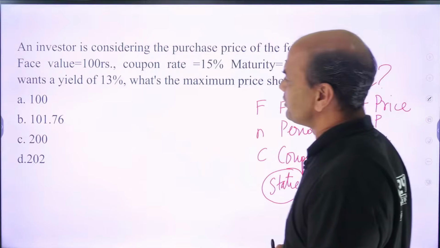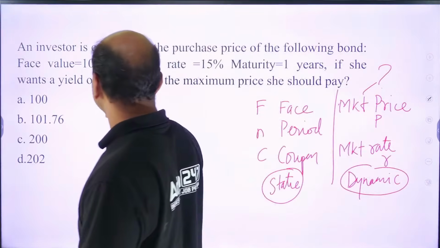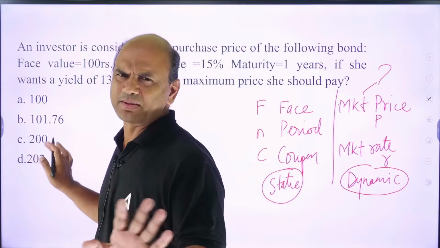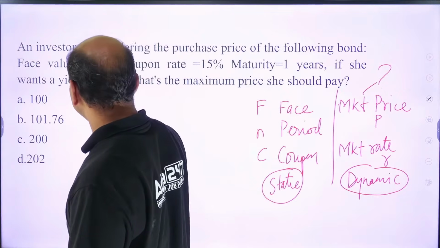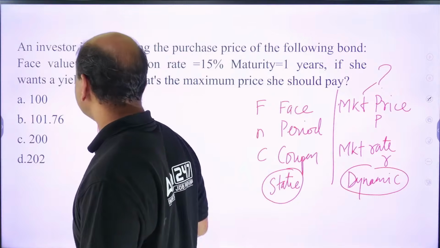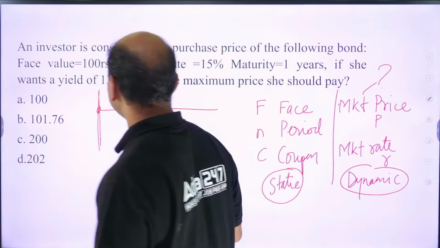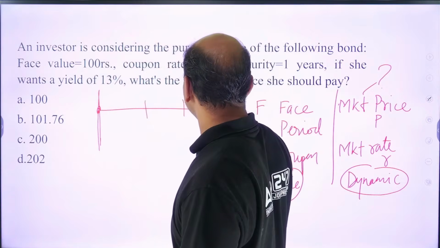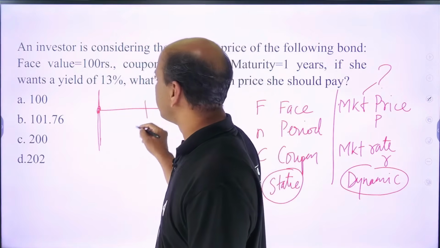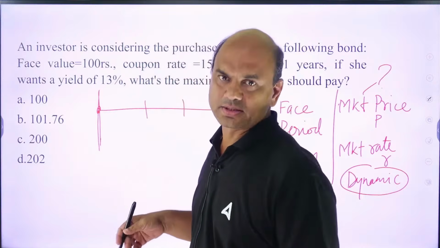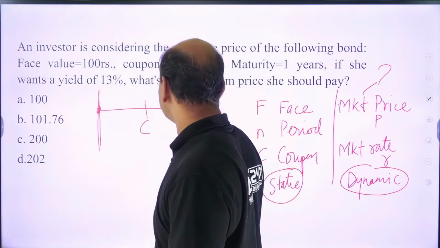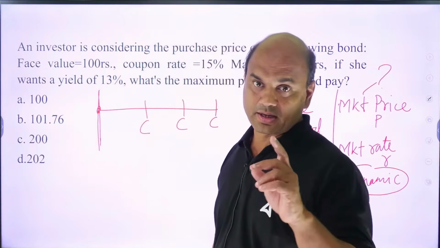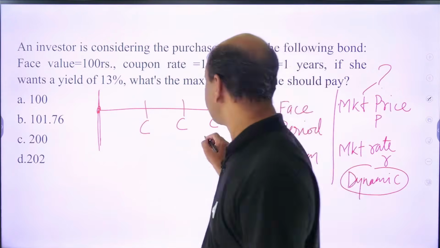Whenever you invest in any bond, suppose I invest today in a bond for 3 years, what will I get? Every year I'll get a coupon, 1, 2 and 3. This is the coupon, meaning interest, a fixed rate of interest. And on maturity, I'll get back the face value also. So face value F.